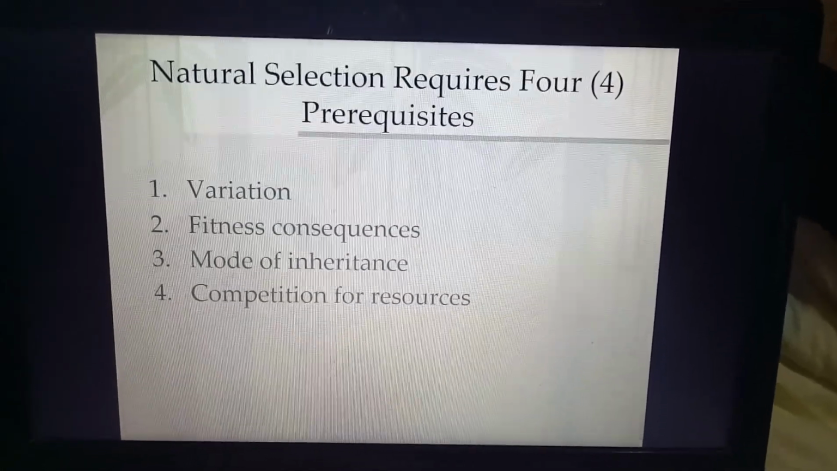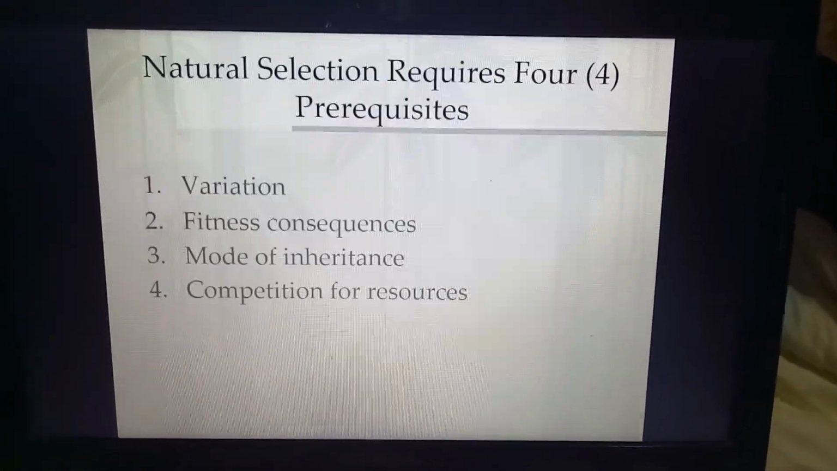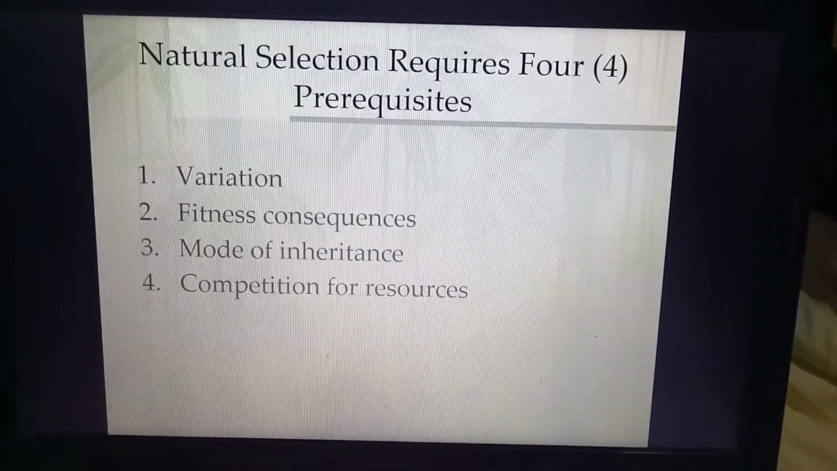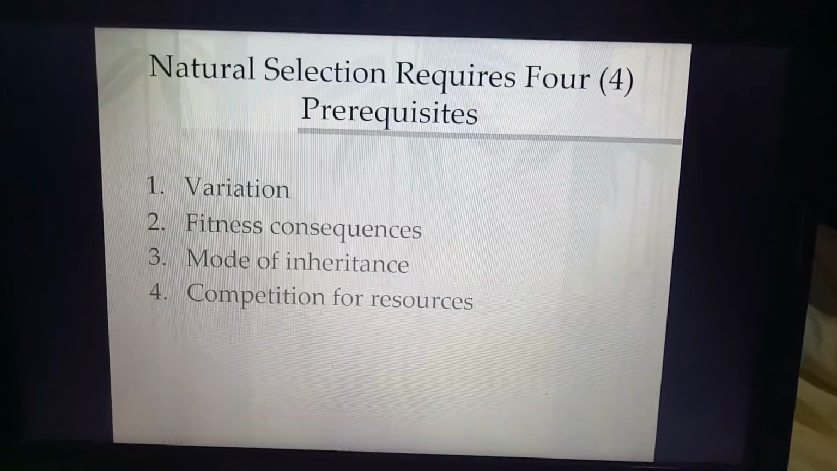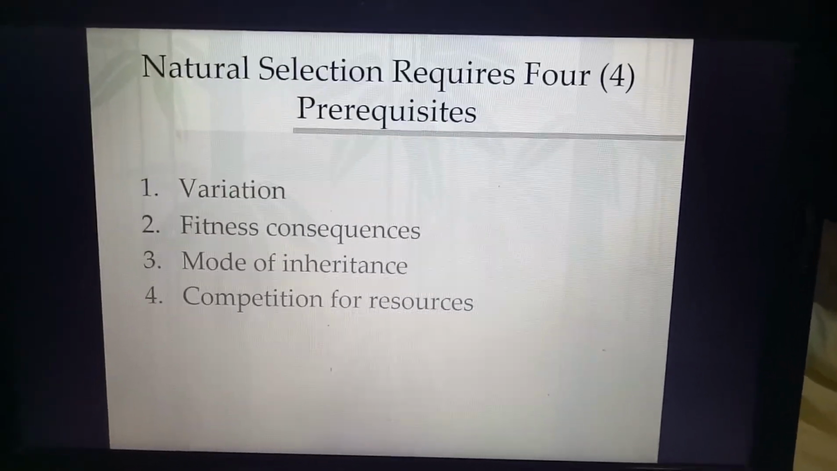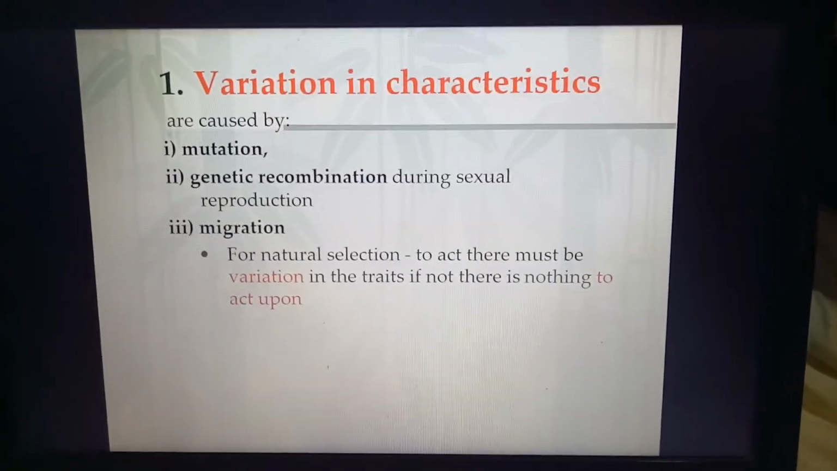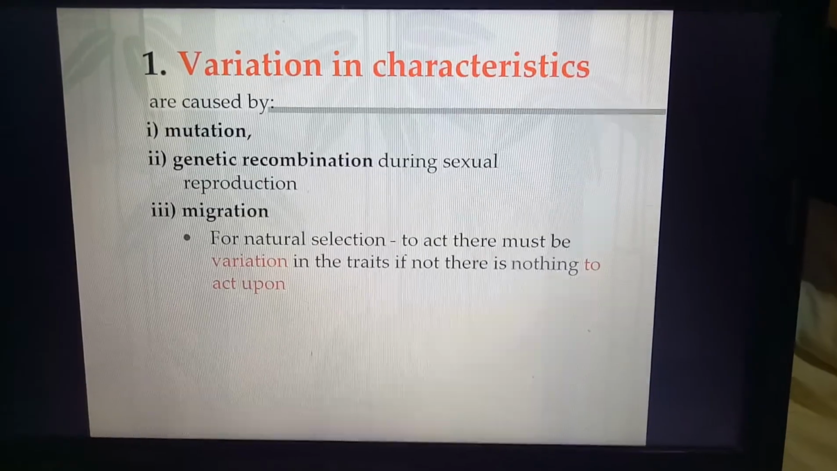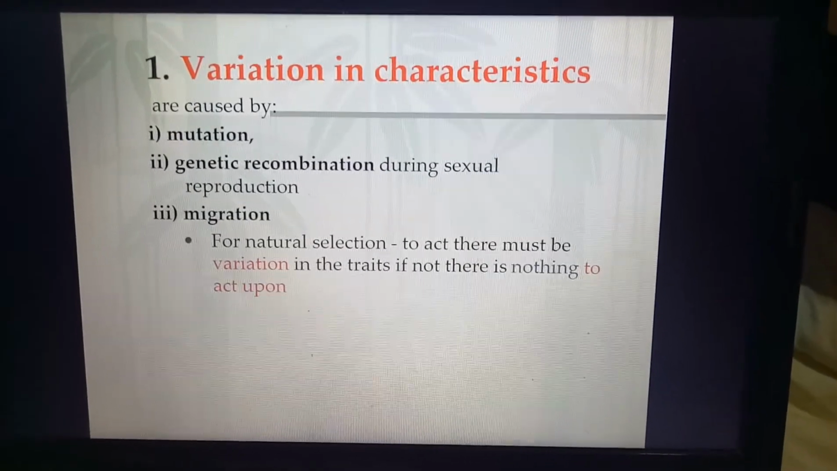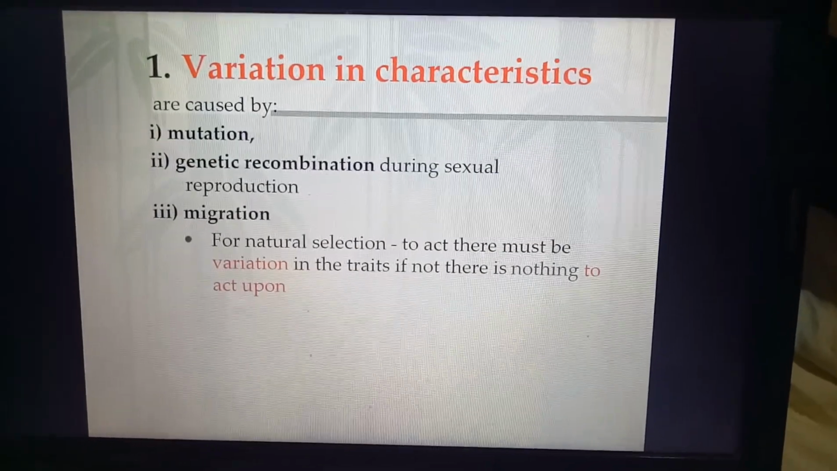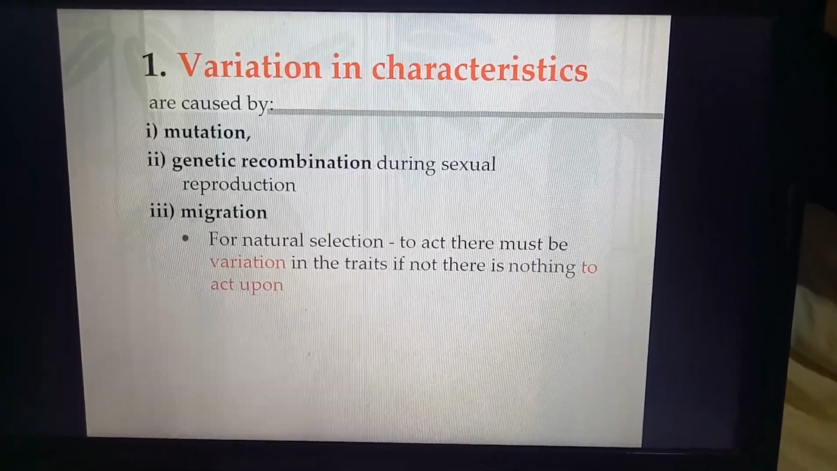Okay, again, natural selection requires 4 prerequisites, which are number 1, variation, number 2, fitness consequences, number 3, mode of inheritance, and number 4, competition for resources. Okay, we take a look one by one. Variation in characteristics is caused by three types of cause here: number 1, mutation, number 2, genetic recombination during sexual reproduction, and number 3, migration.